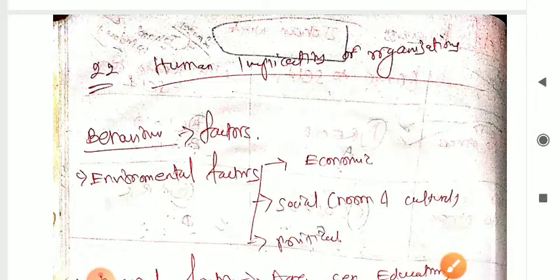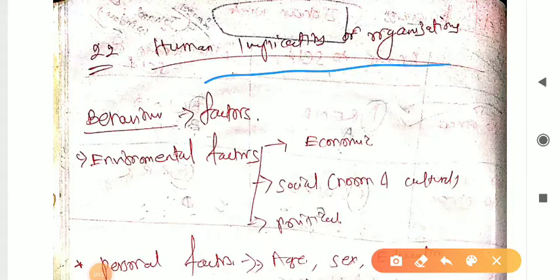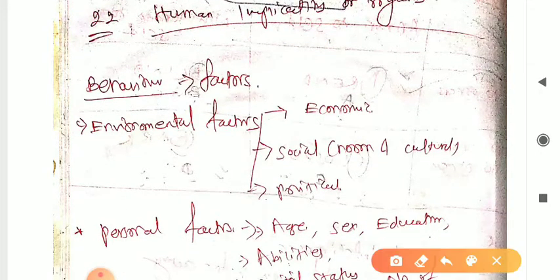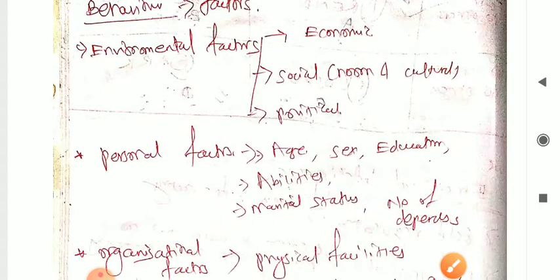So next one is human implications of organizations. So in organizations, what are the impacts of humans? So here we will discuss. There will be some factors which affect the human implications, human behavior in organizations. So first one is behavior. Behavior means there are some factors, right? So behavior is one of the factors.